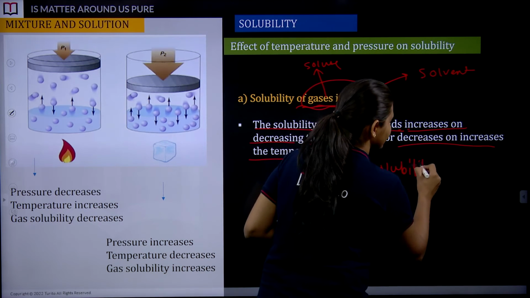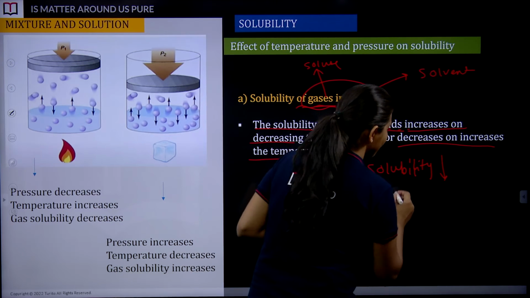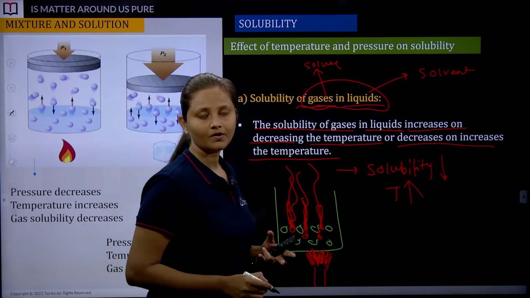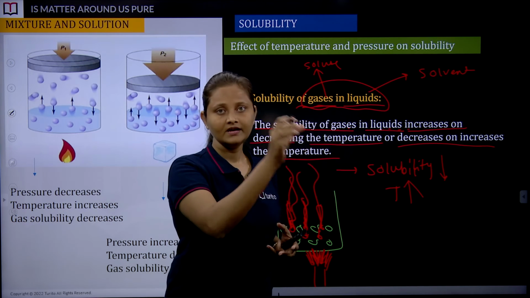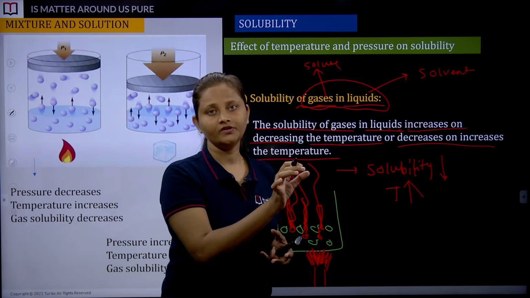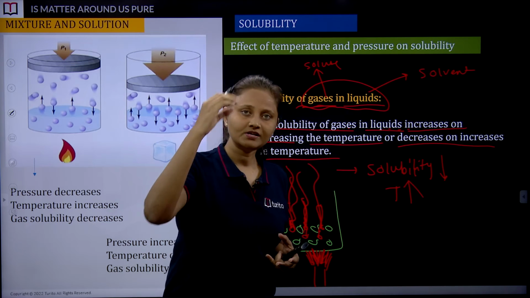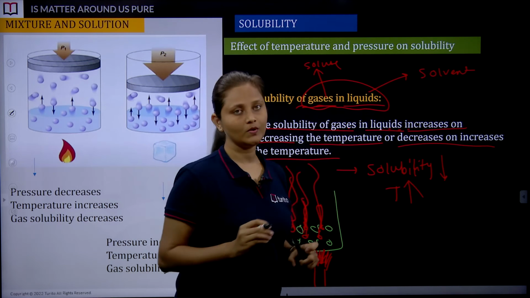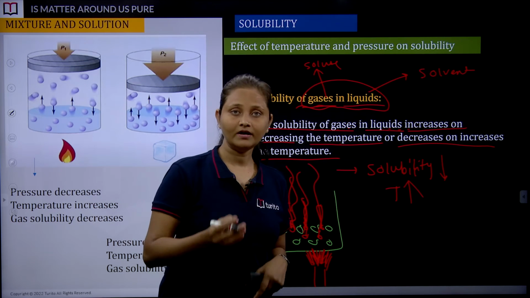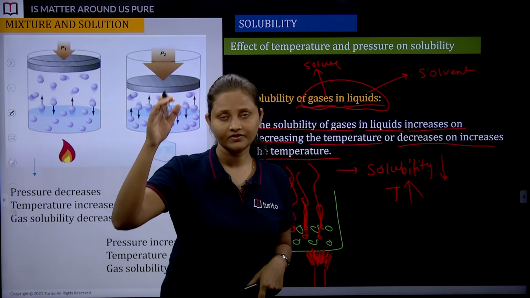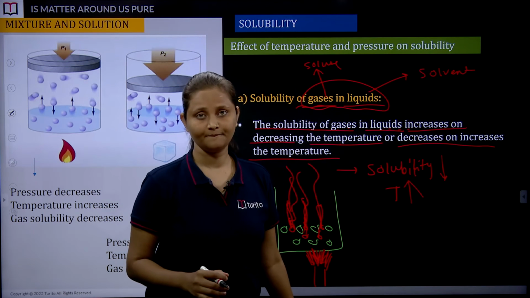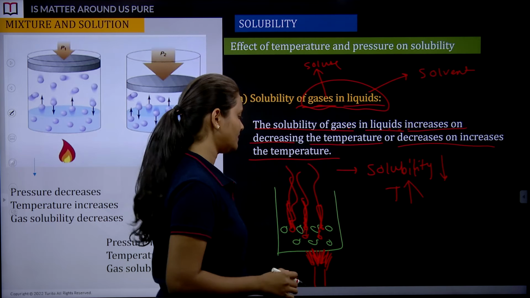Solubility decreases when we increase temperature. When we have solids in liquids, in that type of combination, when we increase temperature, solubility increases. But when we have gases in liquids, when we increase temperature, solubility decreases. Solubility of gaseous solute is decreasing. Okay, it is getting decreased, right?